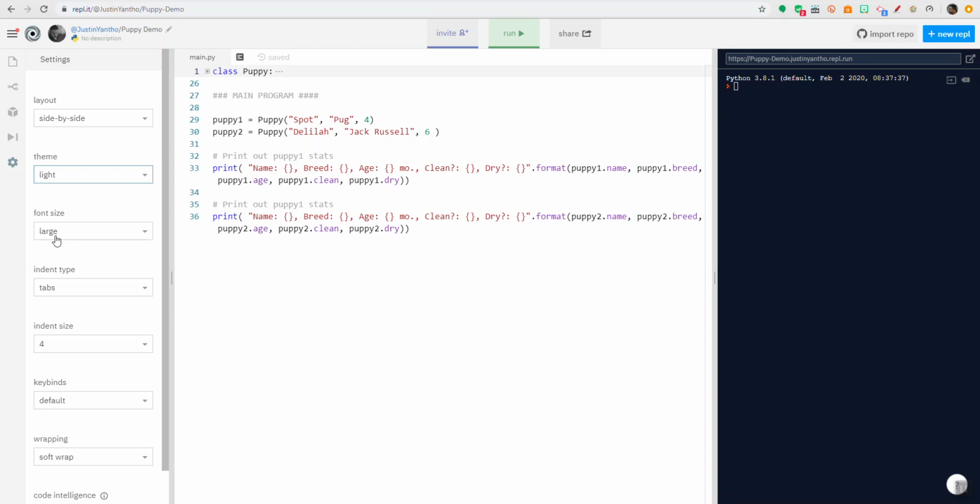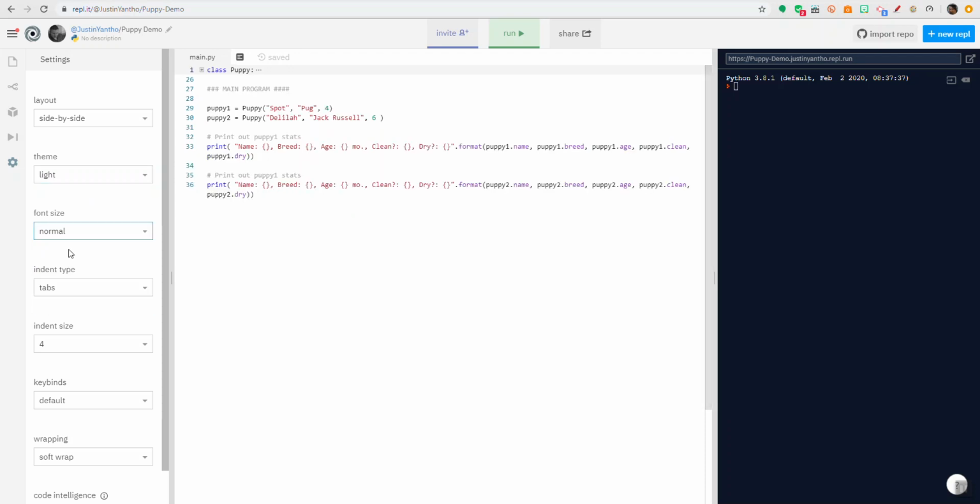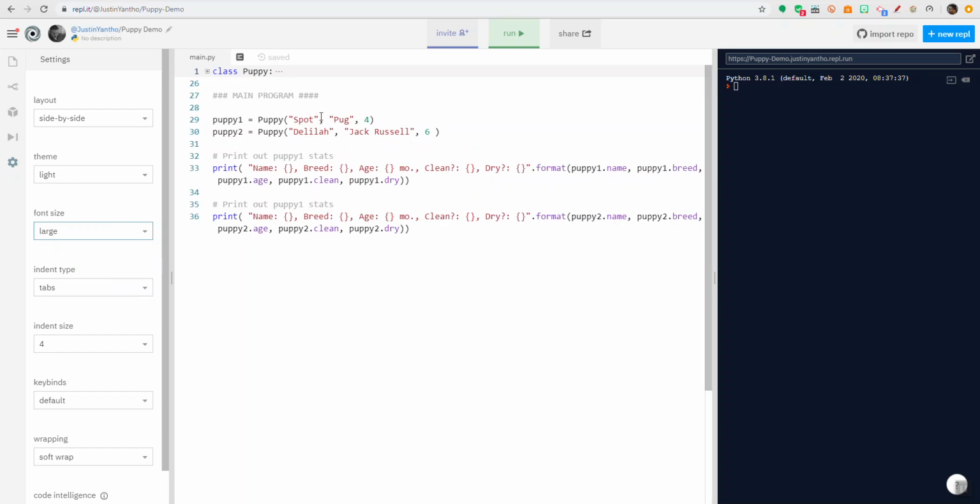Even just for coding myself, I'll use a large font size. You can see the normal size is about an 11-point font, and that's fine. But I find typically with the code we write, I don't want to see too much. I don't need to see 100 lines of code at a time. We often want to try to keep our functions and snippets of code fairly small, so I don't really feel the need to look at 100 lines all at once. It's sometimes more helpful to keep it a little bit larger. And if I was working with somebody else or working on the projector, I would switch it to the largest size, the huge size, to make it easier for someone else to see.